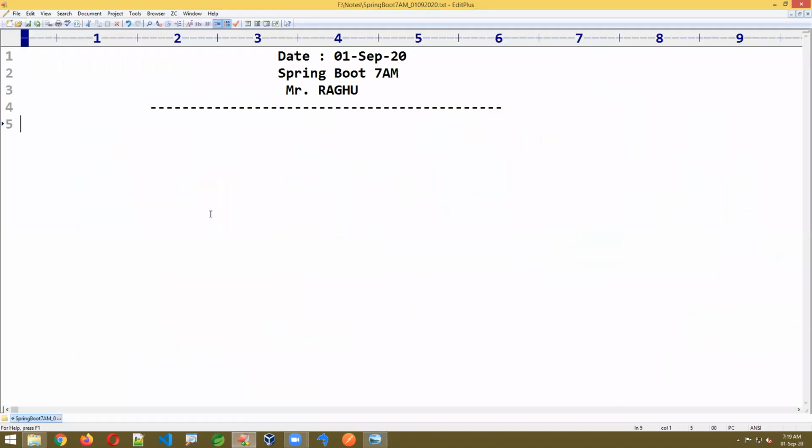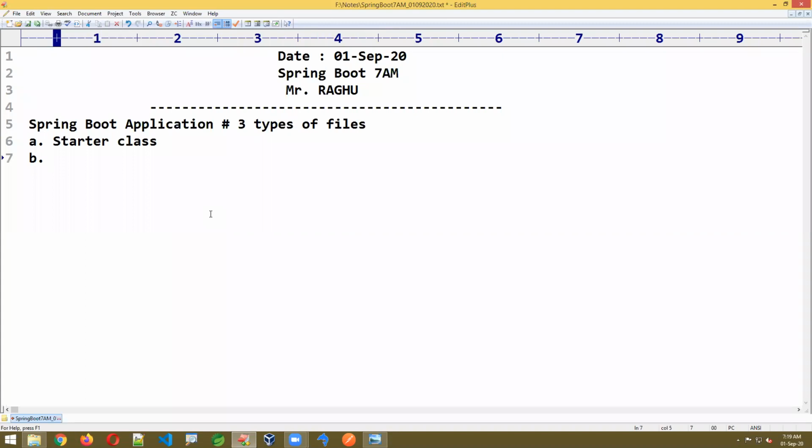Understand that when you write any Spring Boot application, it contains 3 types of files. One is the starter class. The second one is the input file. The third one is the build file, or build information file.